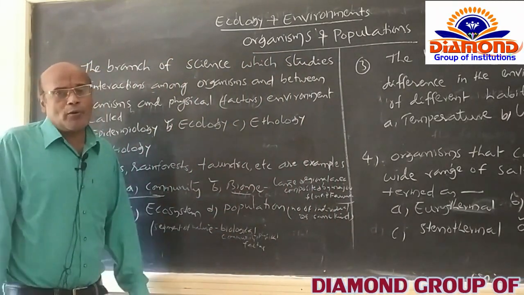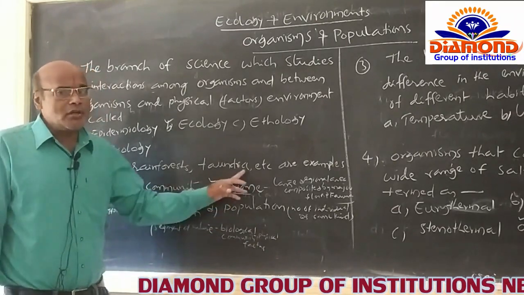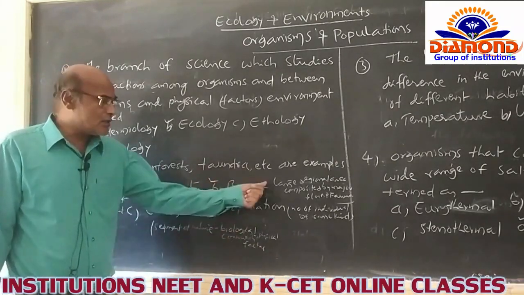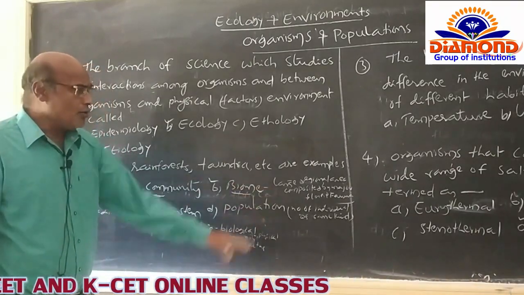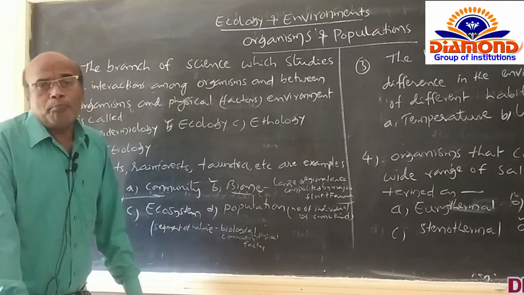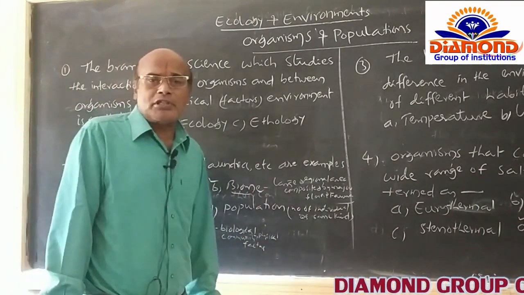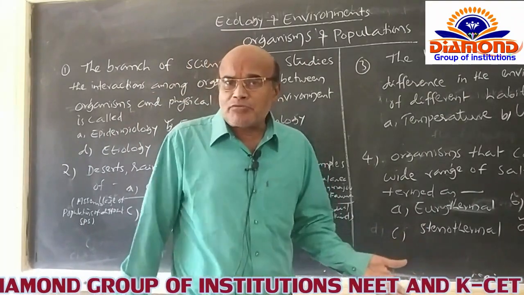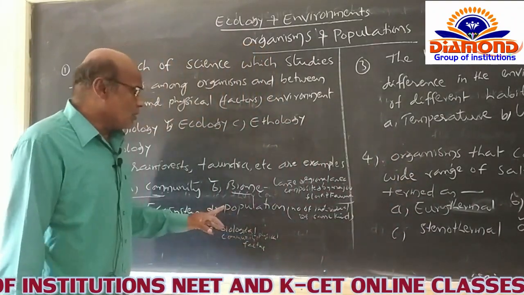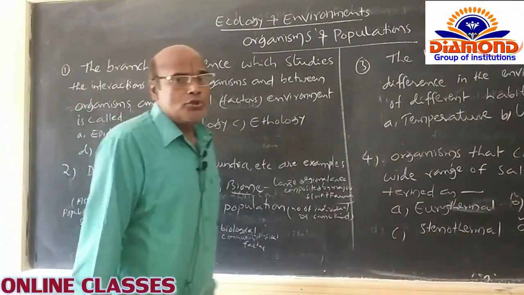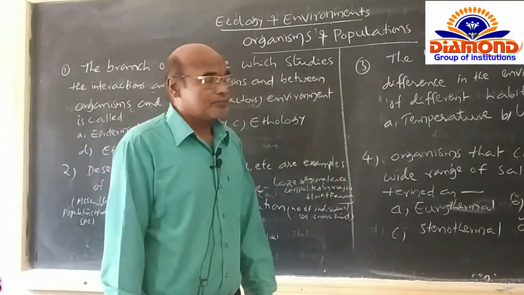Among the four options, the B option is related to this question: biome. Biome comprises a large regional area, and it is composed of major communities or major species of flora and fauna. So that's why regarding this question, the B option is the correct option. And now you go for the third question.